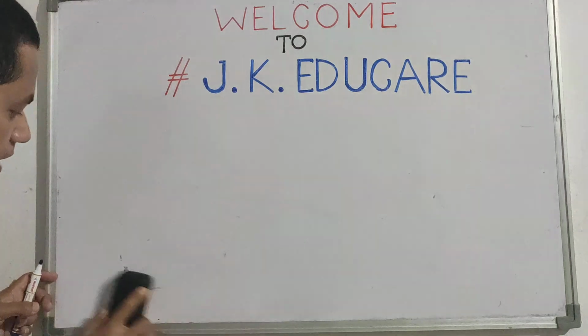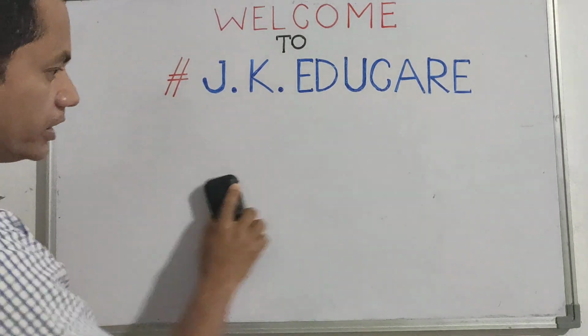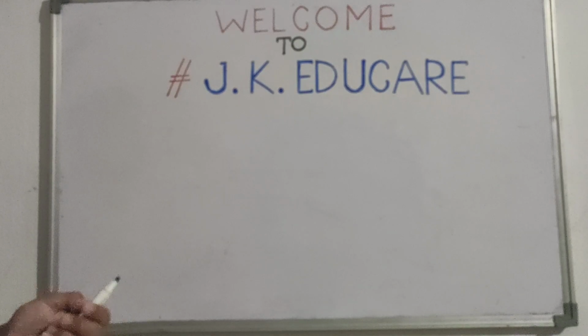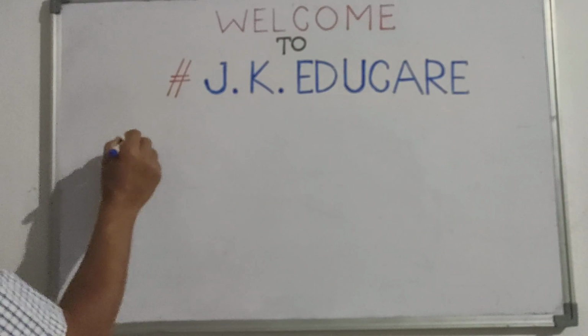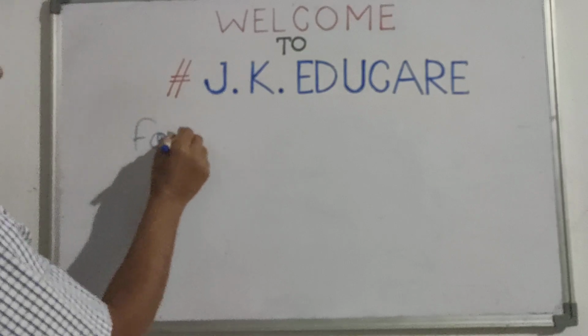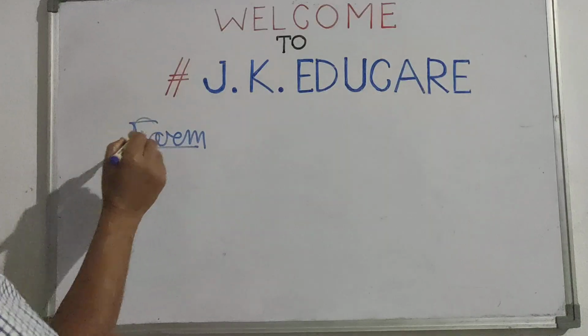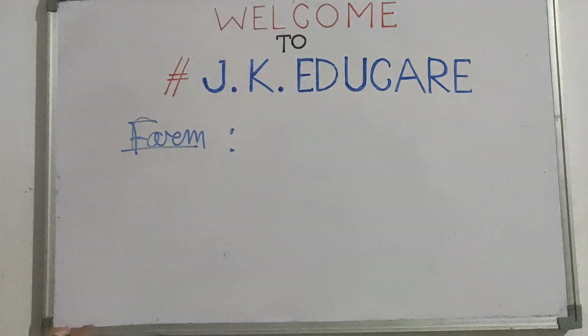That is why we are going to deal with the form or structure. Okay friends? Now, up till now we have already known so many things about present indefinite tense, when present indefinite tense is used, and now come to the form. Form or the structure, form of present indefinite tense.